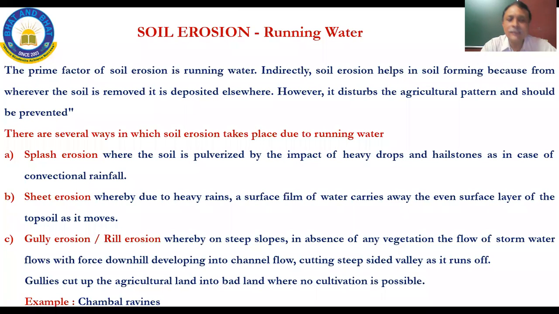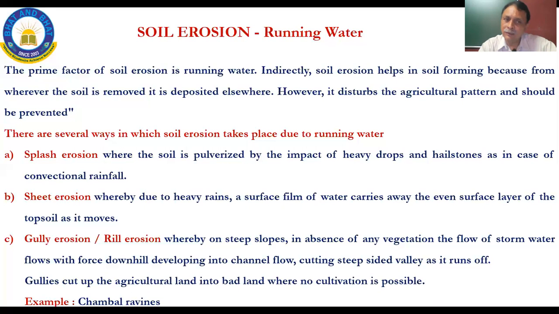Now, there are several ways in which soil erosion takes place due to running water. Three types here. One is splash erosion, where the soil is pulverized by the impact of heavy drops and hailstones, as in the case of convectional rainfall. Big chunks of ice that form in hailstones, or when the amount of raindrop is abnormally large.